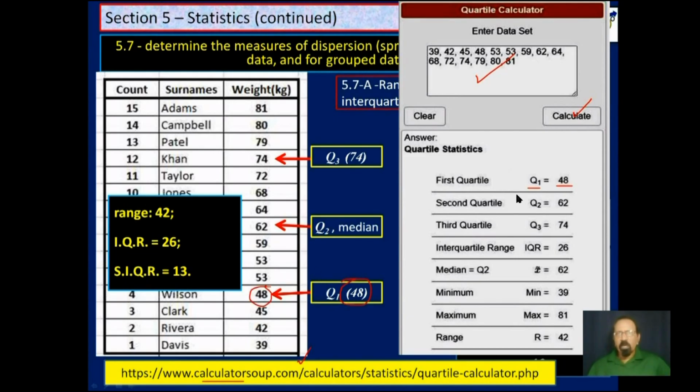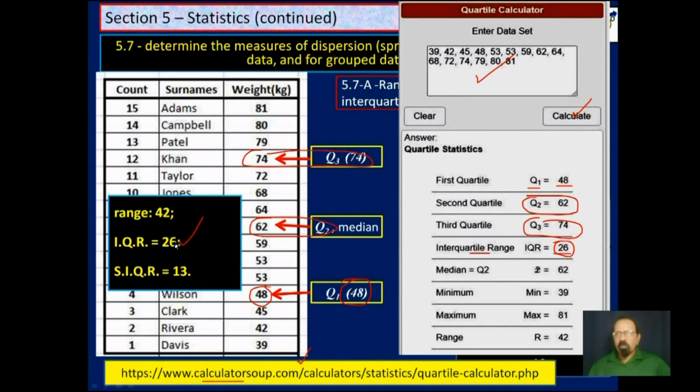The second quartile is 62, which is what we got here. The third quartile is 74, which is what we got here. The interquartile range, which is the difference between the first and the third, is 26, which is what we got over here.